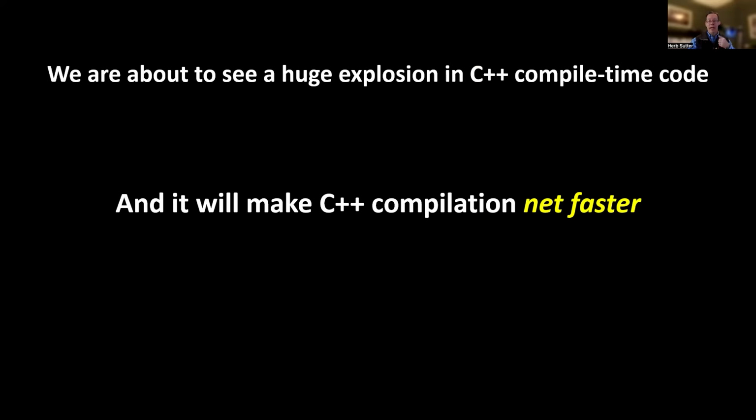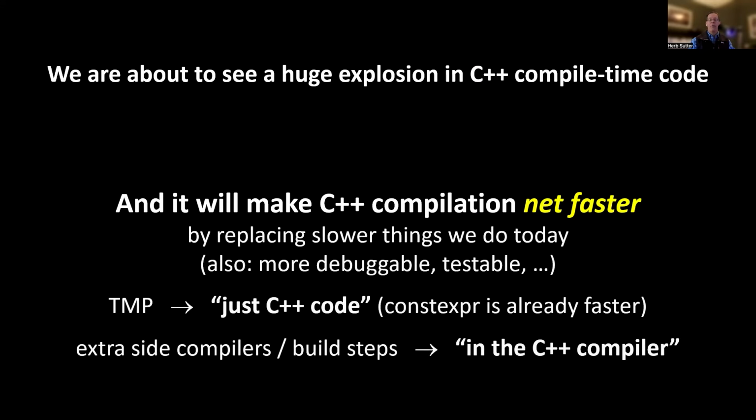We are going to see a huge, huge explosion in C++ compile time code, but I believe not in C++ compile time, because in many cases, not all, but many cases, it's going to make C++ compilation net faster. How is that possible? Because we're going to be replacing, at least at first, the slower things we do today. Template metaprogramming. We already have been converting a lot of template metaprogramming to constexpr code.